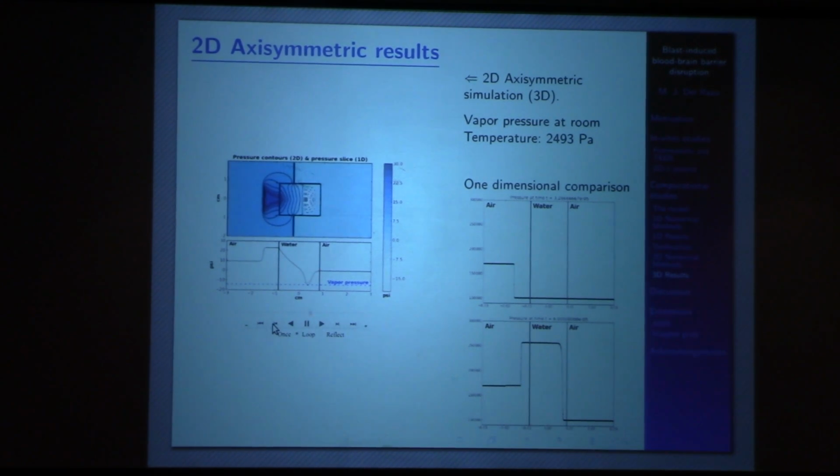we're going to see something quite interesting. So this line that I drew here is the vapor pressure. The vapor pressure of water at room temperature is 2,400 pascals, more or less. And what the vapor pressure means is the pressure at which water would basically become gas. So the fact that we have the pressure going below the vapor pressure means that bubbles can form.